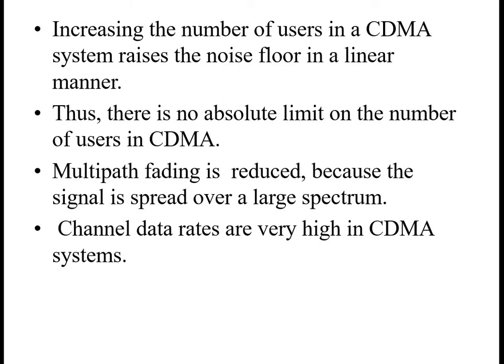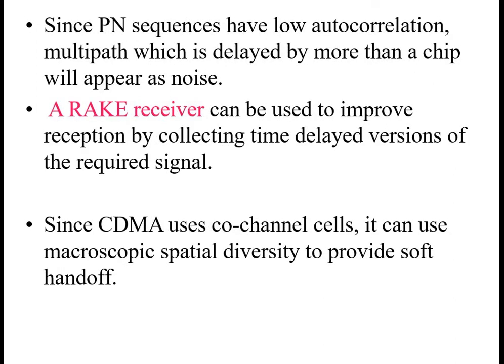There is no hard limit on the number of users, and multipath fading can be minimized because we are using a spread spectrum technique. Also, in CDMA we can transmit more data, so the communication is enabled very well.